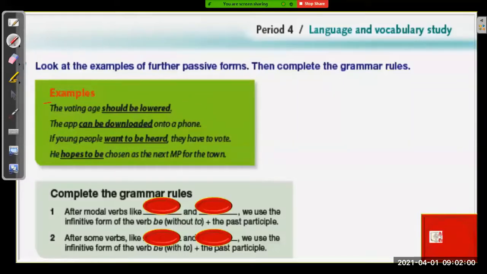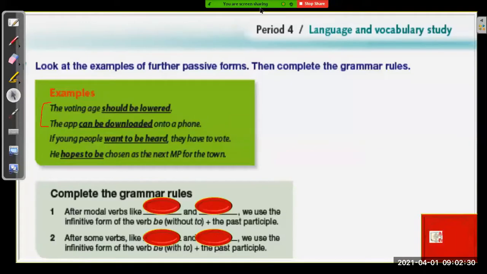Okay, thank you. Now, if you look at example number 1 and 2, can you relate these to any of the 5 forms that we had in period 3, the passive voice grammar? Do you remember that? What verbs did we change into the passive in period number 3? What tense forms?